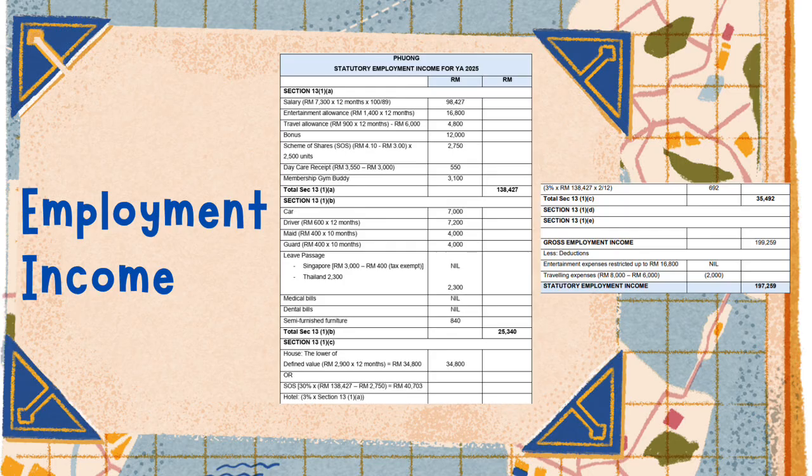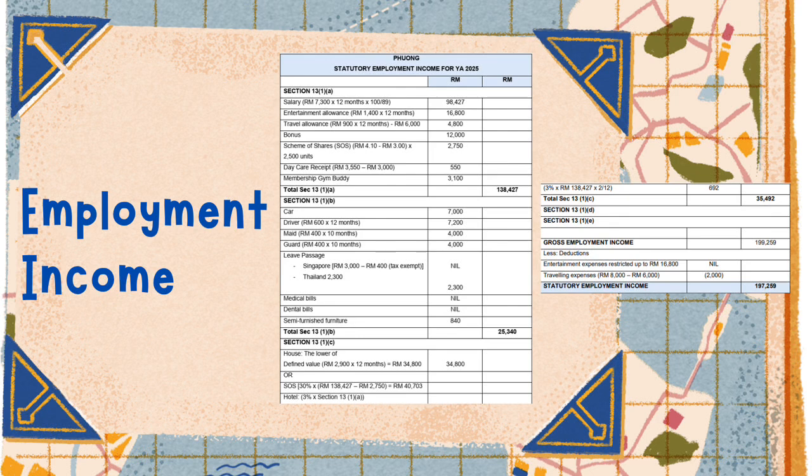25,340 ringgit. Moving on to Section 13(1)(c), this section relates to the living accommodation provided by the employer. The taxable value is determined by comparing the defined value of the accommodation with 30% of the adjusted employment income, and the lower amount is taken. In Fuang's case, the defined value of accommodation is lower. Together with the hotel accommodation benefit, the total taxable value under this section is 35,492 ringgit. After combining all taxable employment income, we obtain a gross employment income of 199,259 ringgit.